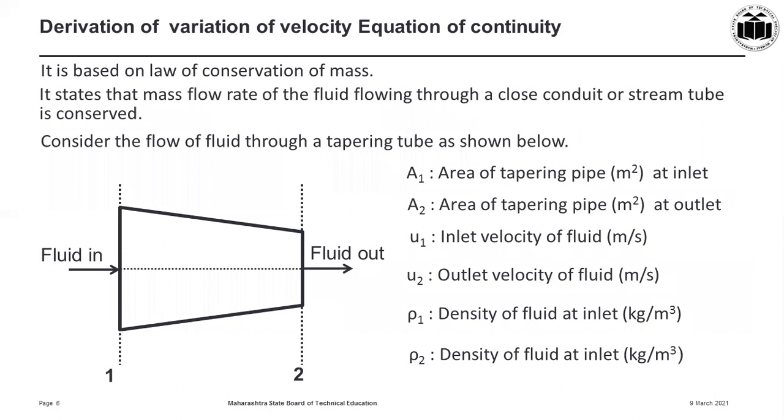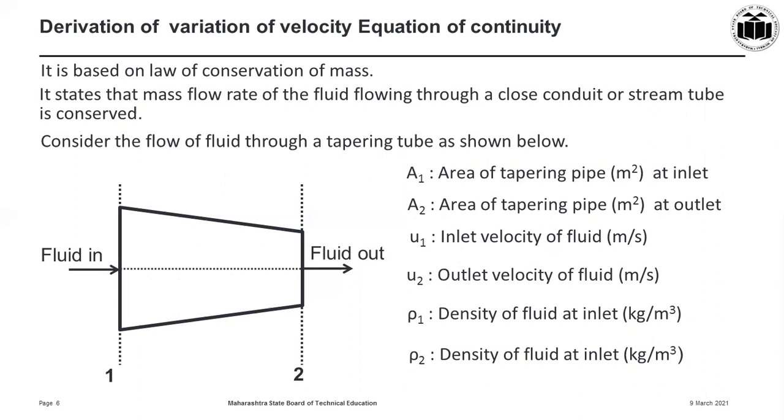So this continuity equation is nothing but the law of conservation of fluid, or law of conservation of mass, which is applicable for the flowing fluid. It states that the mass flow rate of a fluid flowing through a closed conduit or a stream tube is conserved. Now to understand this, let us consider a tapering tube.